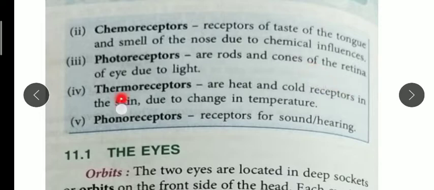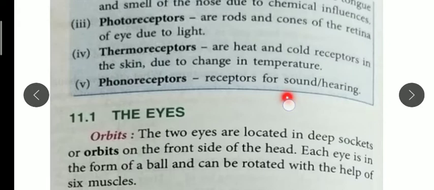Then the next one is the thermoreceptor. Thermo, we all know, is related to heat, so it is a heat and cold receptor. It is present in our skin and it helps in sensing the change in temperature. Then phonoreceptor. Phono is present in our ear. It is a receptor for sound and hearing. So all these receptors are there. You should know the biological terms.